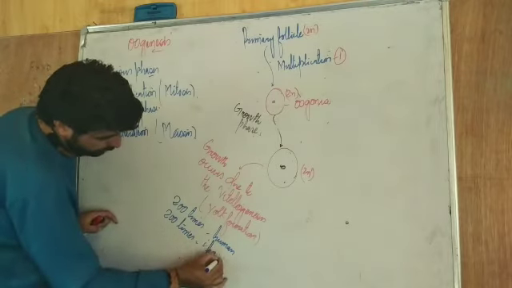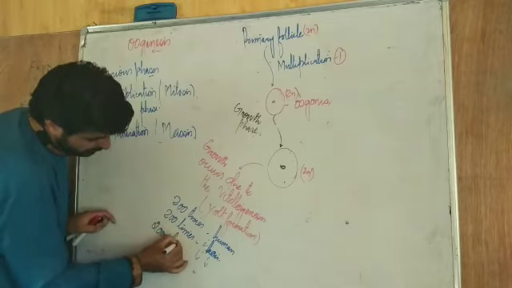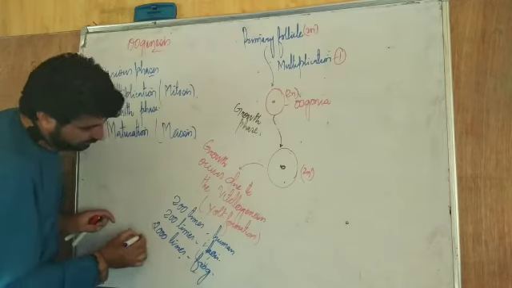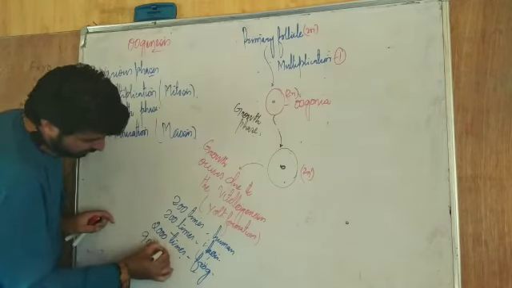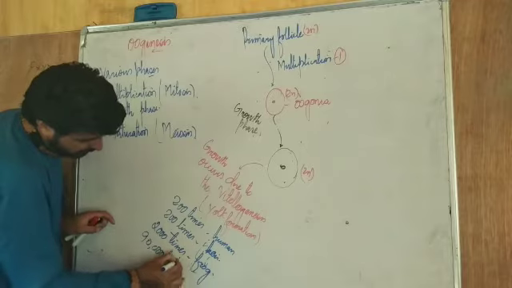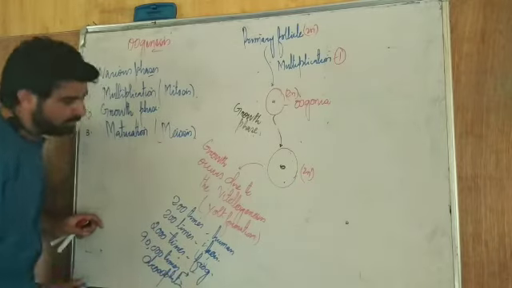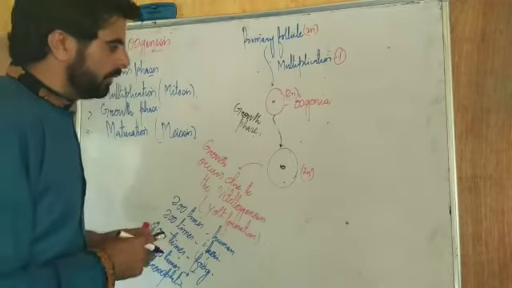In case of frog, it is 2000 times. In case of Drosophila, it is 90,000 times. So the size increases due to vitellogenesis. How many times has it increased? 200 times in case of humans.